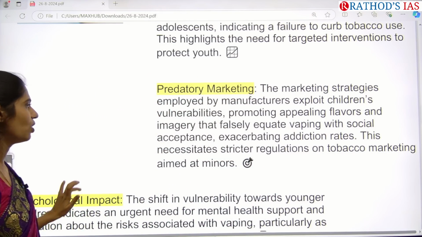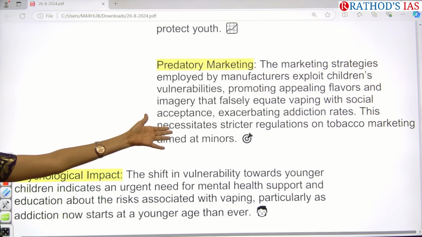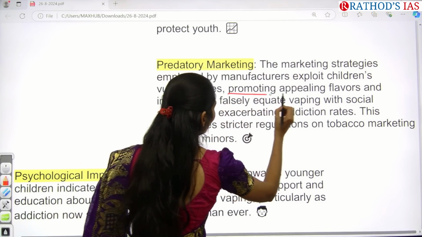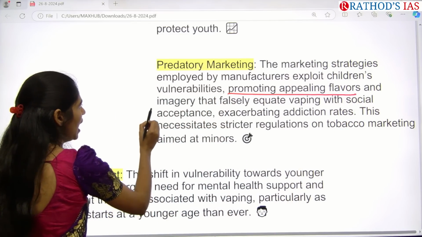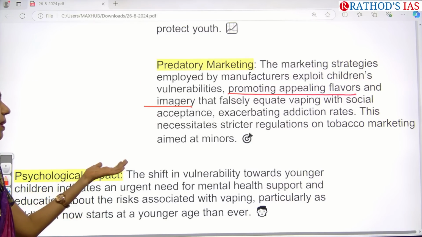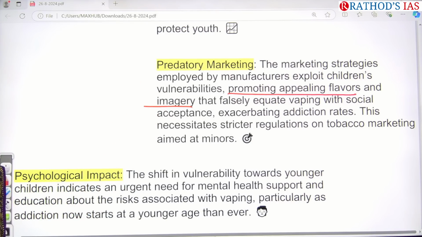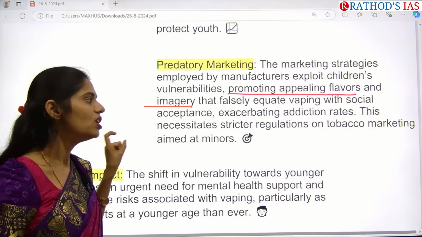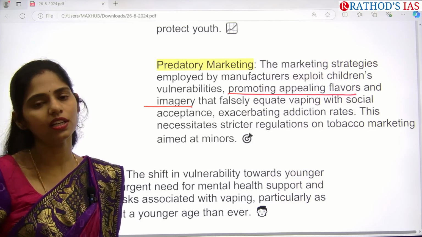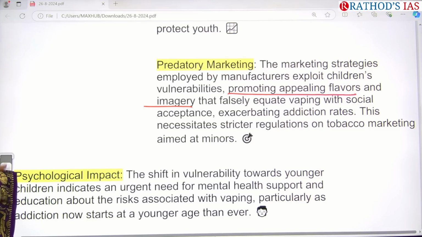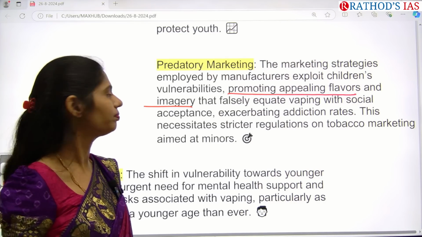So here there are some appealing flavors, as I said, chocolate flavor and everything. They are promoting their devices by using flavors as well as different images. So they are falsely equating vaping with social acceptance, and these manufacturers are increasing addiction rates in India. So because of this, the government needs to bring stricter regulations on tobacco marketing, especially those aimed at minors.